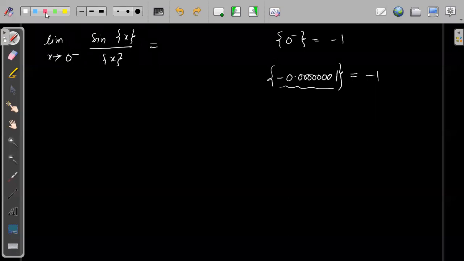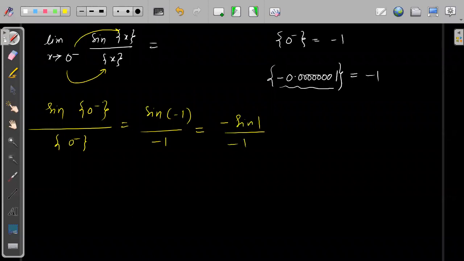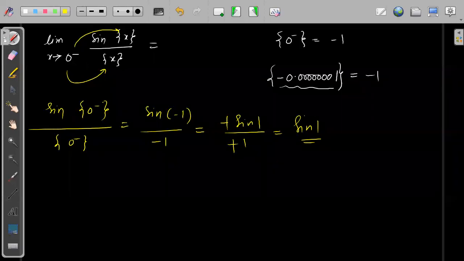So when we substitute, we put the value of 0 minus here. This will become sine of minus 1 divided by minus 1, so this becomes minus of sine of 1, and with the other minus 1 the value becomes positive. This is sine of 1. This is not in degrees; remember, this is in radians, not in degrees. By this, everybody understood?